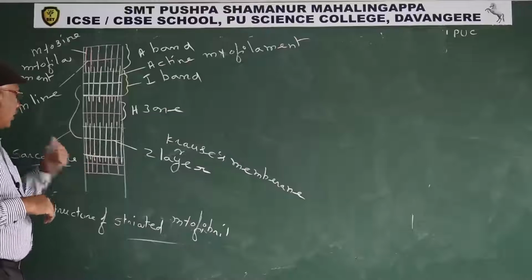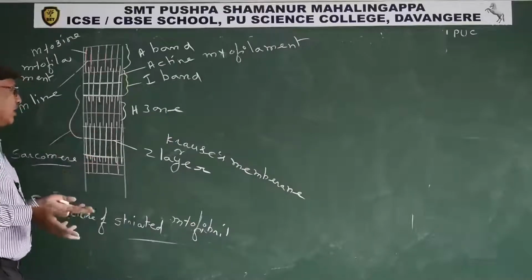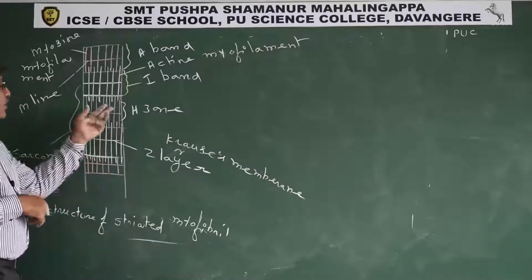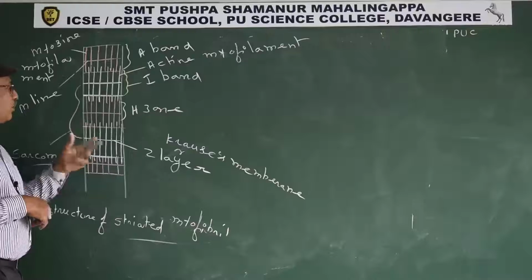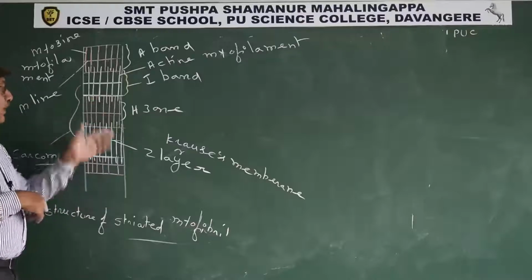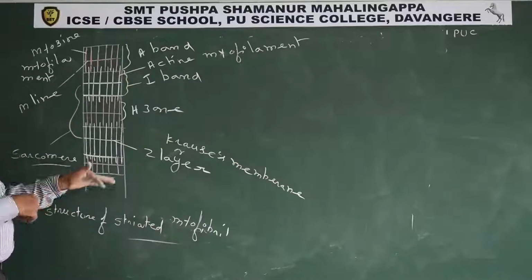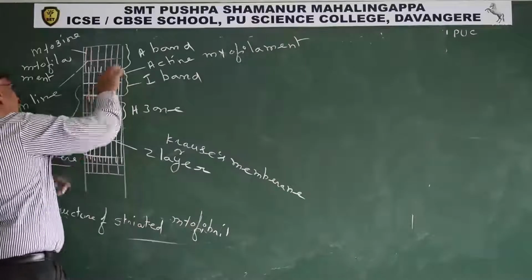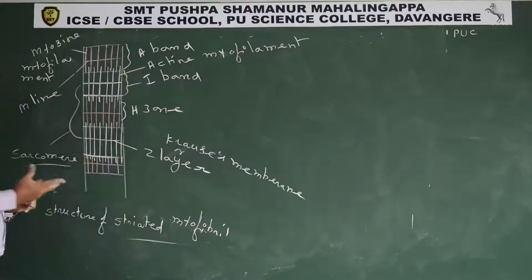The part of the sarcomere containing only actin filaments is the I band. So I band is the thinnest region. H zone is thick when compared to I band, thin when compared to peripheral part of A band. Structure of sarcomere: sarcomere contains complete A band, above the A band half of the I band, below the A band half of the I band.